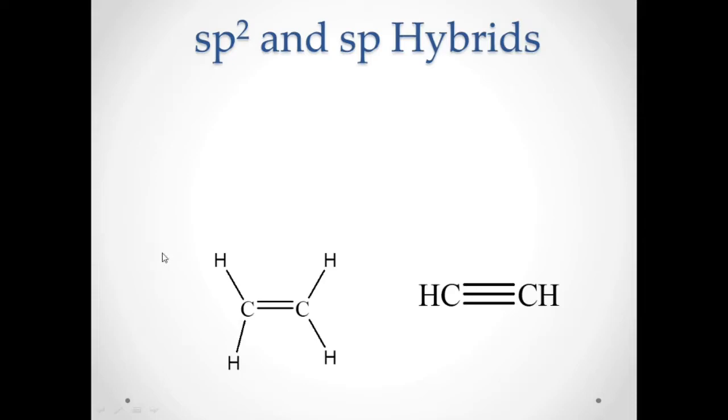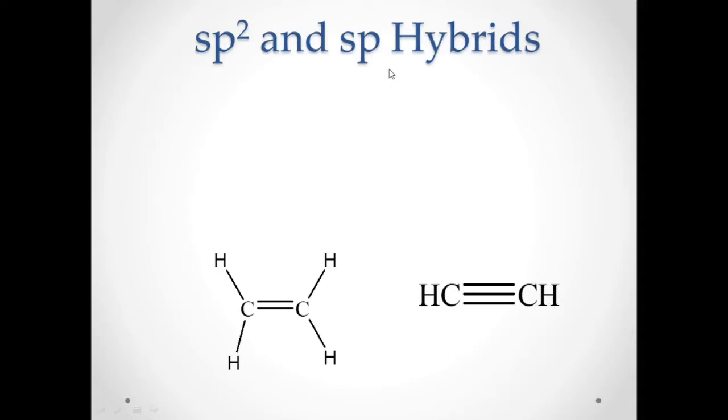So the s orbital of carbon is mixed with the px and the py, leaving behind the pz degenerate orbital, which is unhybridized. So we have one unhybridized orbital, while the s, the px, and the py are hybridized. That means we have one s and two p, so that becomes an sp2 hybridization.